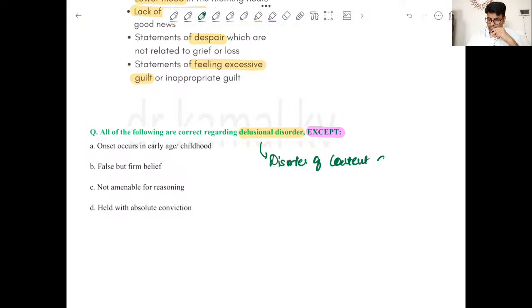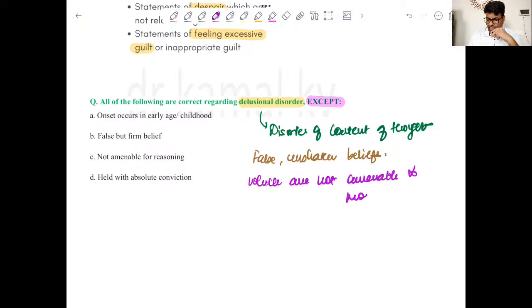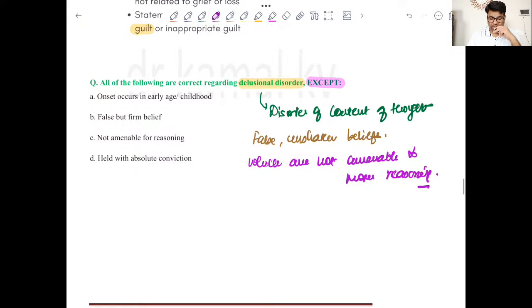The person has fixed thoughts, false, unshaken beliefs, which are not even amenable to proper reasoning. So if you give enough evidence to say that, see, you are wrong, they are not going to listen to it. So that is known as delusional disorder.